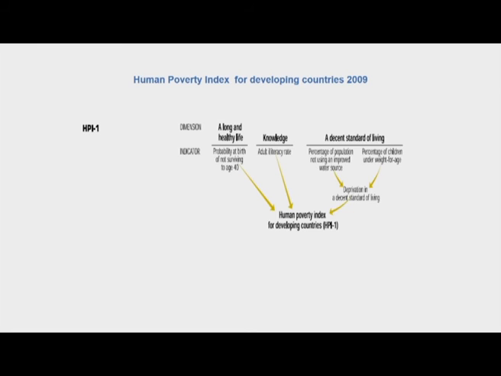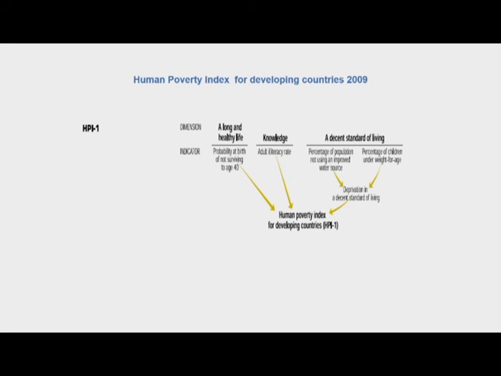In the last class I introduced you to the Human Poverty Index, and the Human Poverty Index has two variants, one for the developing countries and one for the developed countries. HPI 1 was constructed for the developing countries, which is showing on your screen now. Dimensions are just the same. The indicators worked out for HPI 1 and HPI 2 are different than in the case of the other HDI indices. For HPI 1, we are basically measuring deprivation here. That is one of the important things to remember in the case of the Human Poverty Index.